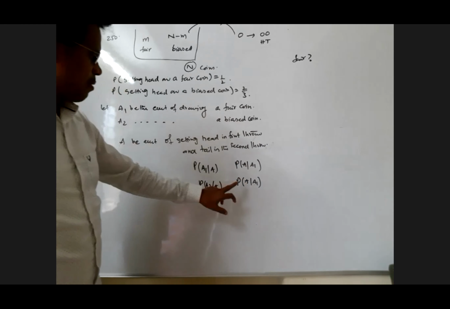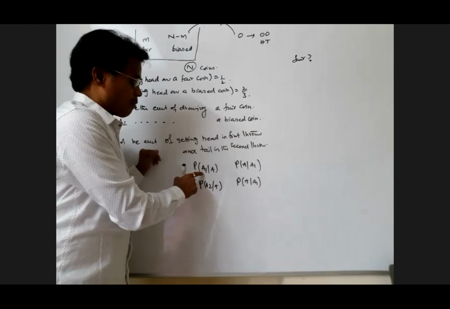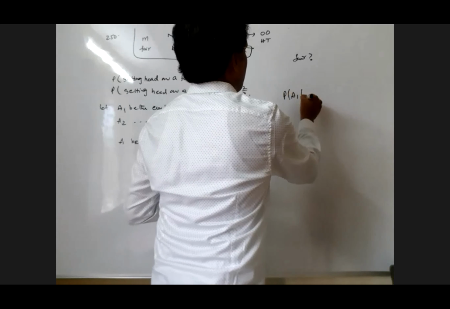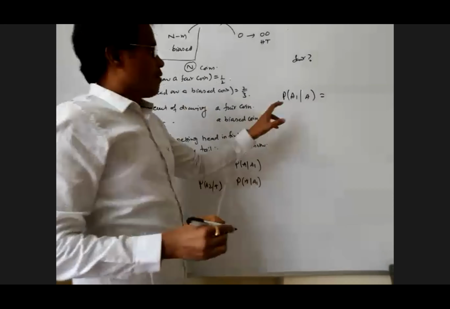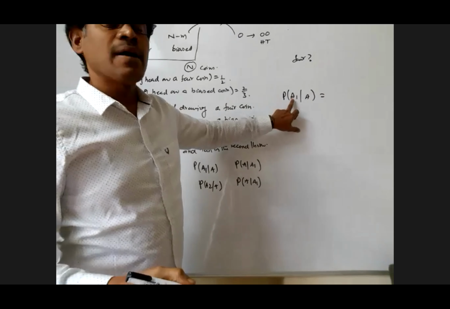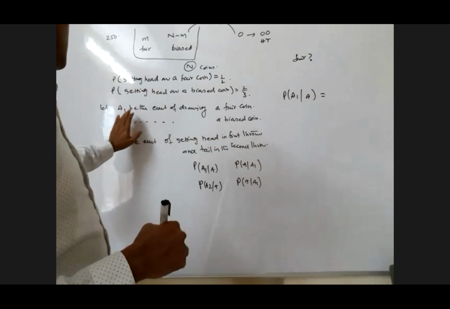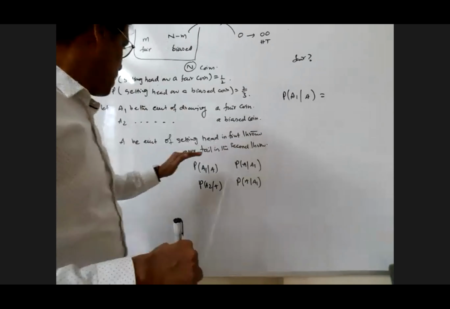What is the probability of A1 given A? It is the probability of occurrence of A1 given A. A1 means drawing the fair coin, given that A has happened. What is A?